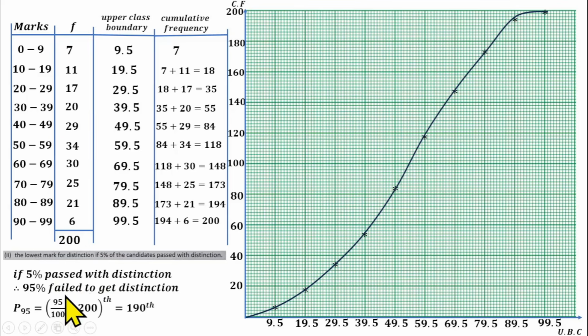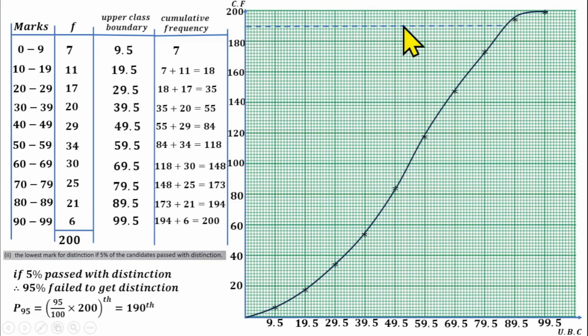So that will give us 95 over 100 times the total frequency, which is 200. That will give us the position of the 95th percentile on the graph. 95 times 200 over 100 gives us 190. So the 95th percentile is going to be at the 190 position. So go to your graph. This is 180 here. 190 should be the fifth line after 180. So mark the point there.